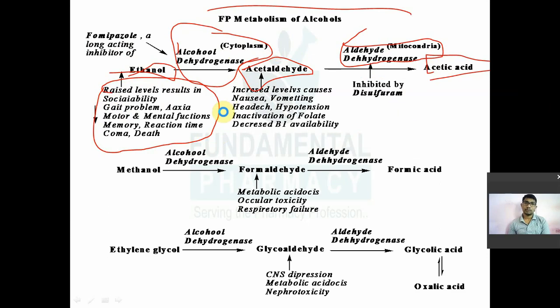So what will happen? Raised level of ethanol in the body results in irritability, gait problem. Gait problem means क्या? आप अच्छे से खड़े नहीं हो सकते. देखो जो बेवड़ा आदमी होता है वो कैसे चलता है? वो ठीक से खड़ा भी नहीं हो पाता. That is gait problem, that is ataxia, motor incoordination, decrease in the mental functions, and memory.